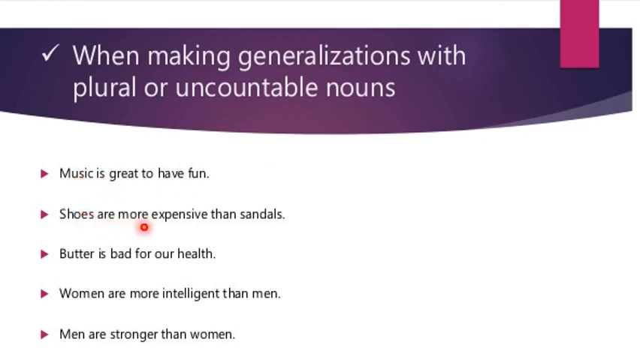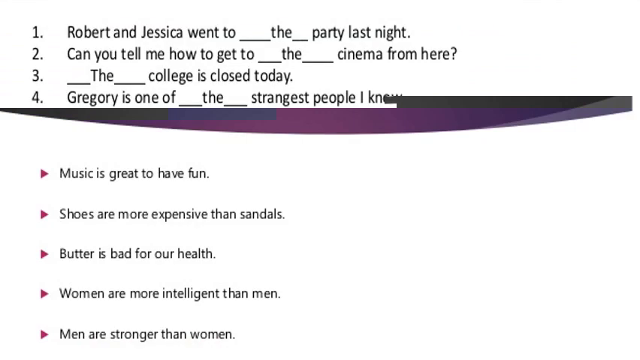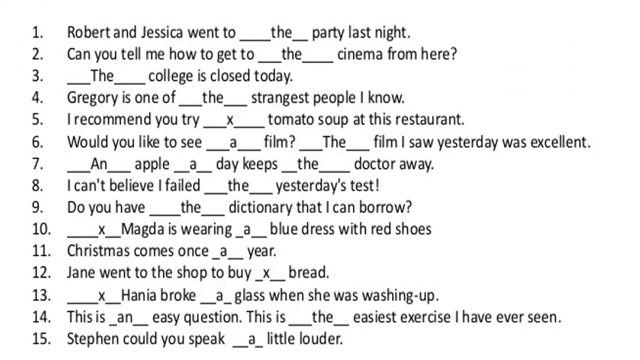Shoes are more expensive than sandals. Butter is bad for our health. Women are more intelligent than men. Men are stronger than women. Now let's observe the use of articles in these sentences, and these crosses in the sentences are indicating that there is no need of any article.